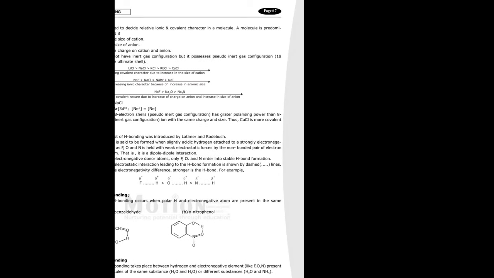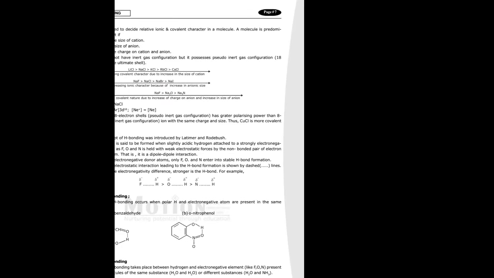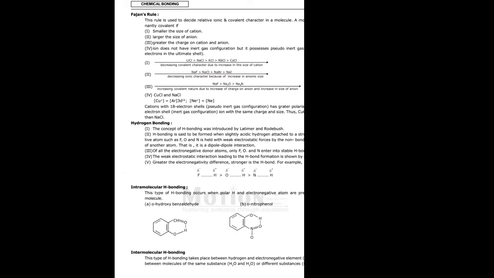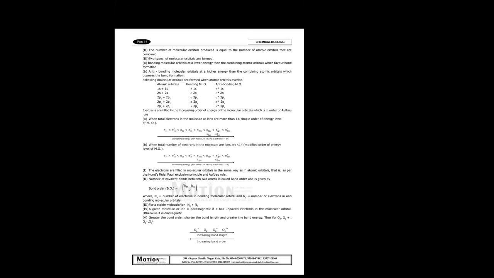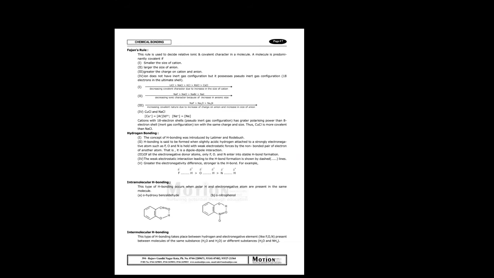You can see any next application is there here. So what are Fajans' rules? This is the next one, I think. Hydrogen bonding. Any doubts here? Mostly, I hope you know that one. Hydrogen bonding and its applications. Water molecule can form maximum how many hydrogen bonds? Oxygen can form 4 hydrogen bonds. One water molecule can form maximum 4 hydrogen bonds.